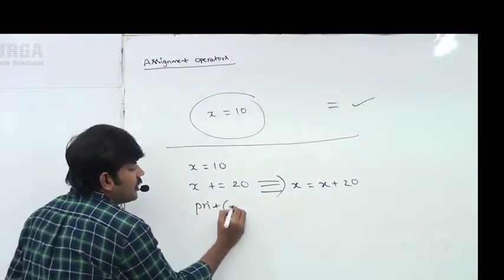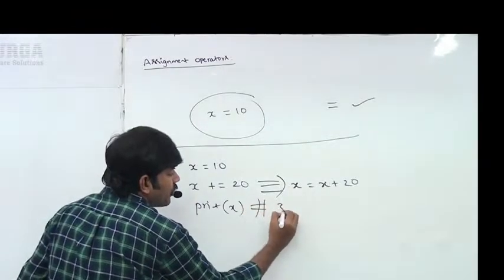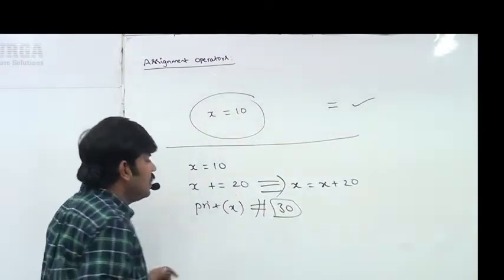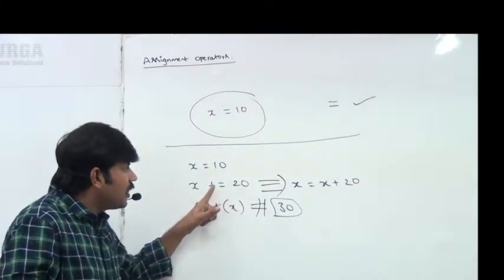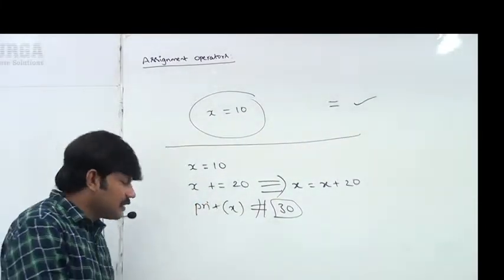Print of x, sir, what output are we going to get? 30 is the answer we are going to get. Clear for all of you, right? What is the meaning of plus equal? Okay, have a look once. Let me execute this code.